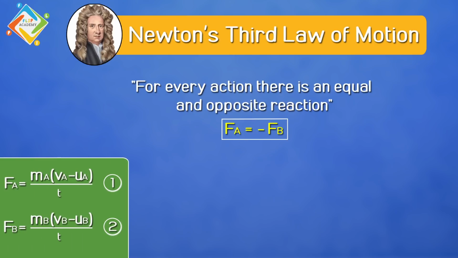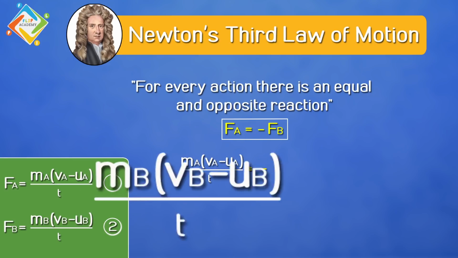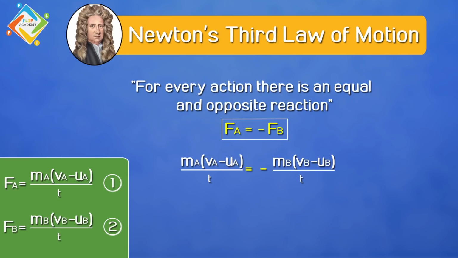From the two equations that we have already calculated for the value of Fa and Fb, let us substitute in this equation. So it will become ma in bracket va minus ua upon t, which is equal to minus sign of mb in bracket vb minus ub upon t.